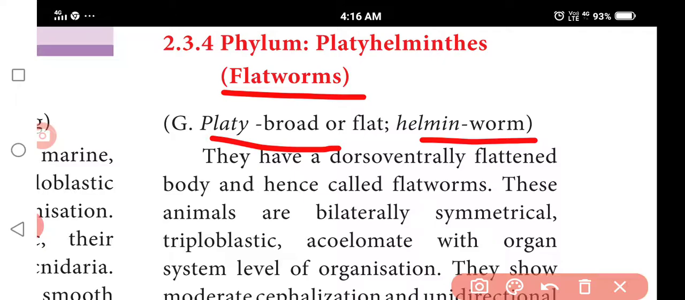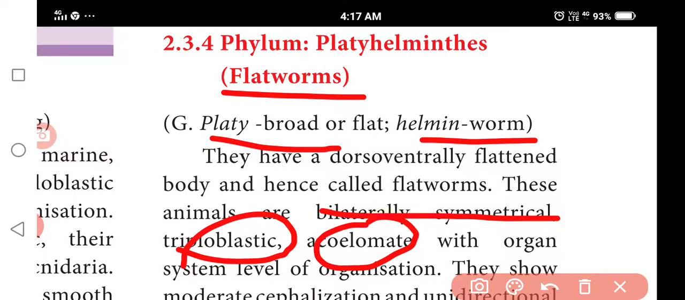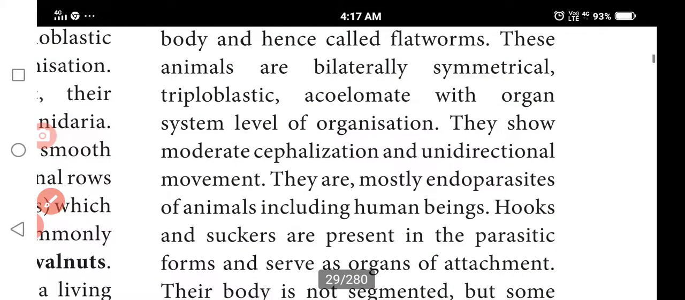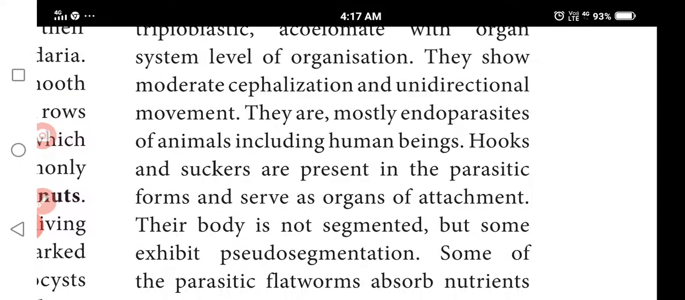So it will be dorsoventrally flattened, bilaterally symmetrical animals. It is a triploblastic animal, all three layers well developed, and acoelomate, with absence of coelom. Next, the movement is unidirectional only. The movement takes place unidirectionally.